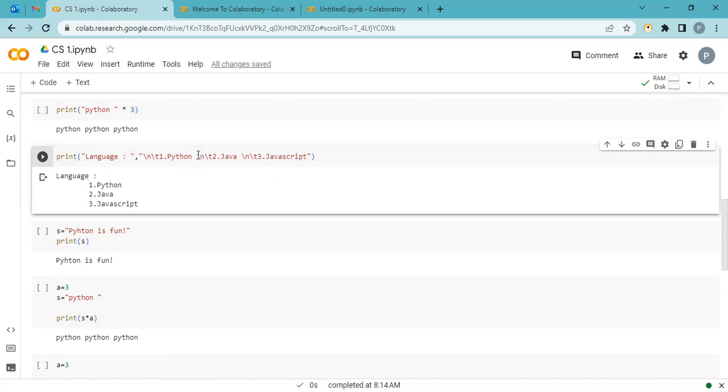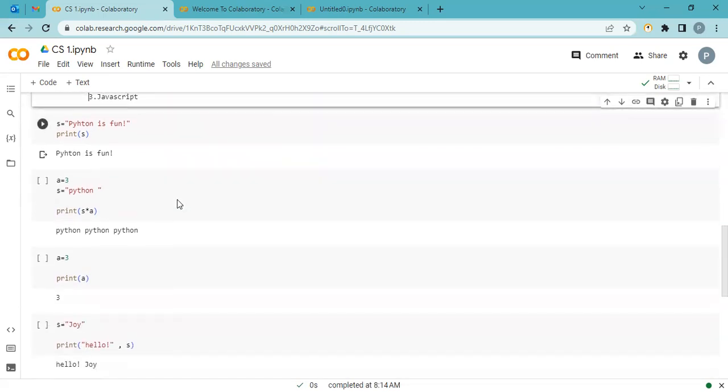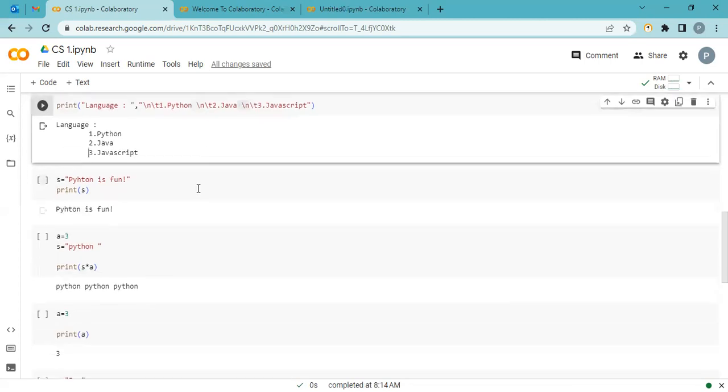The same things happen. One more \n, then my cursor goes here, \t, then the cursor moves here and print JavaScript. The same things happen. One more \n, cursor goes here and then \t moves here. Then I start writing JavaScript. Okay, so this is a really very good format. You must try. Okay, pause the video and try this.